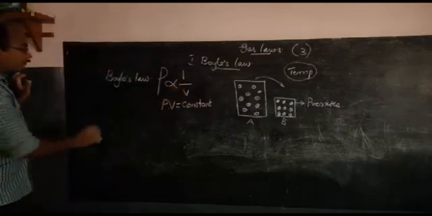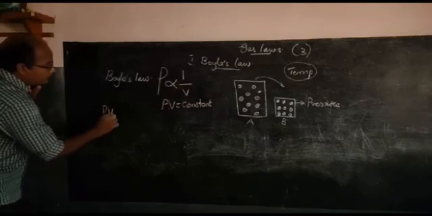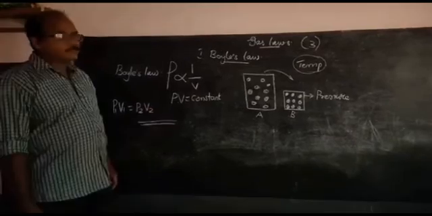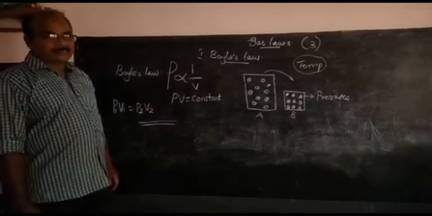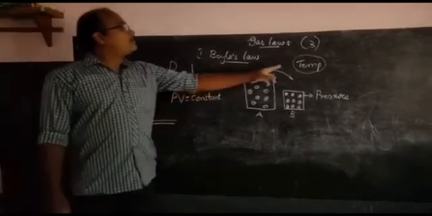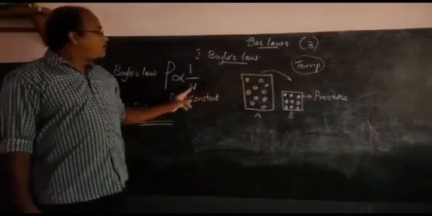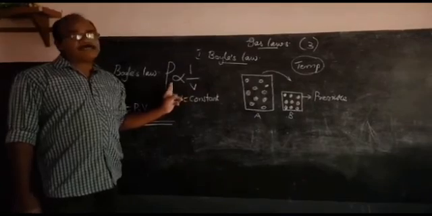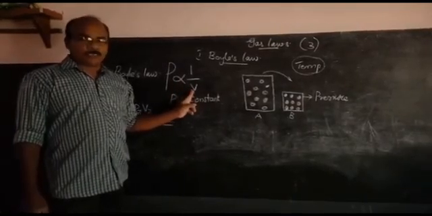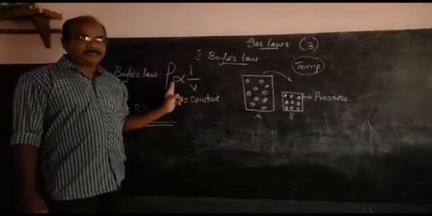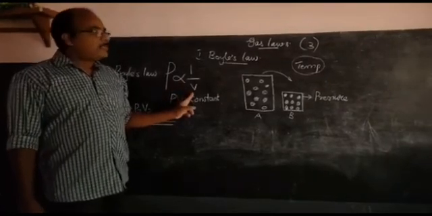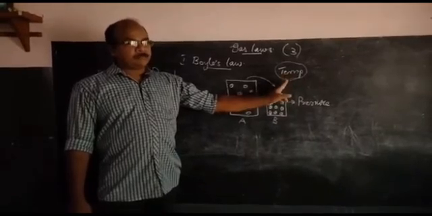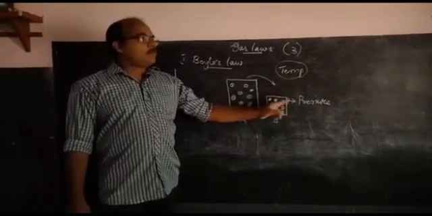It can also be represented as P1 V1 is equal to P2 V2. Boyle's law states that at a constant temperature, the volume of a definite mass of gas is inversely proportional to pressure. When pressure increases, the volume decreases. Here the factors kept constant are the temperature and the number of molecules.